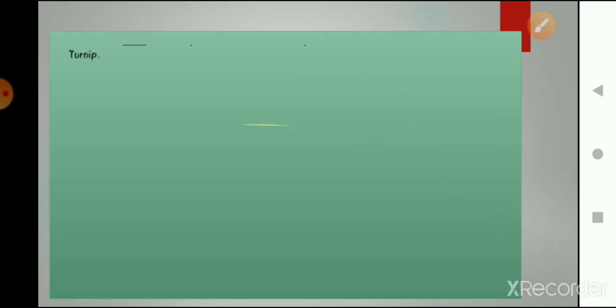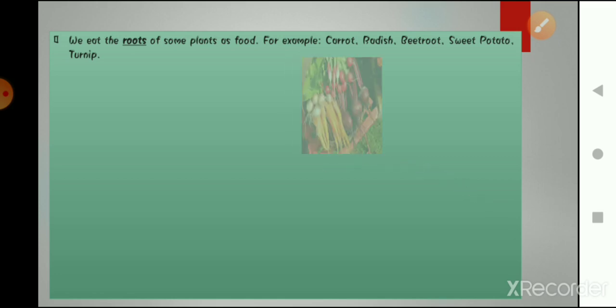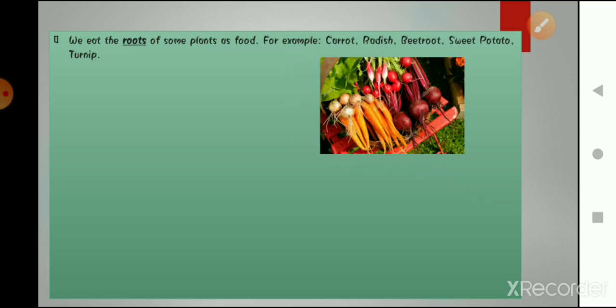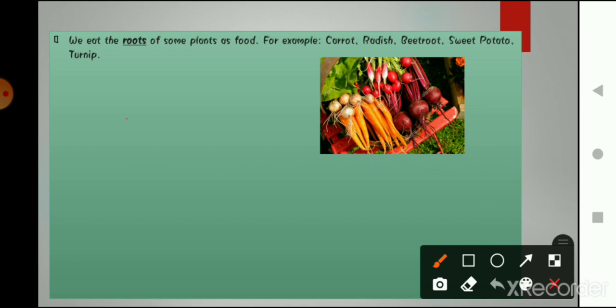First we are going to talk about roots. Roots are the part of the plant that is underneath the soil. Suppose this is the ground and this is soil. The part of the plant that is inside the soil is known as roots. We eat the roots of some plants as food.